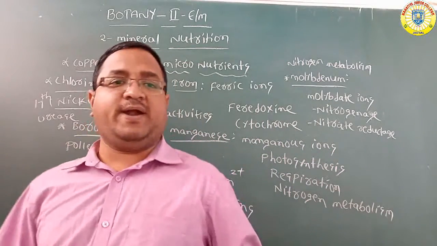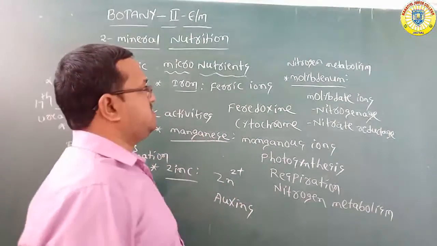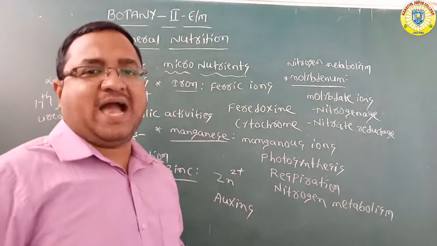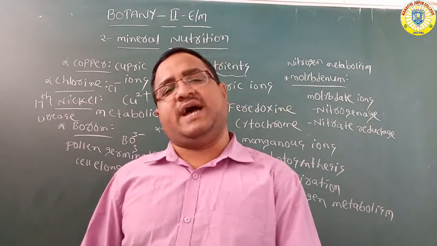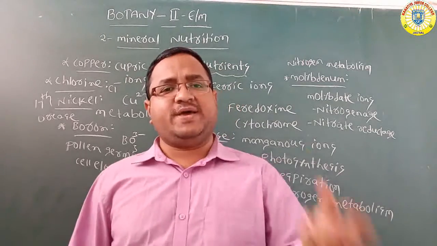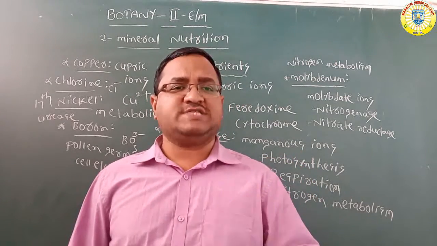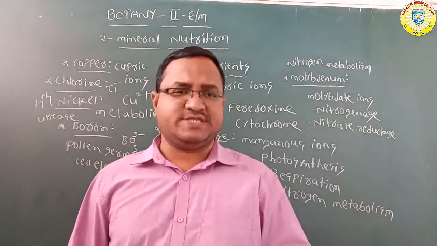So far we completed 9 macronutrients and 8 micronutrients. What are the 9 macronutrients we discussed? Carbon, hydrogen, oxygen, the common framework elements, and the remaining nitrogen, phosphorus, potassium, calcium, magnesium, sulfur.